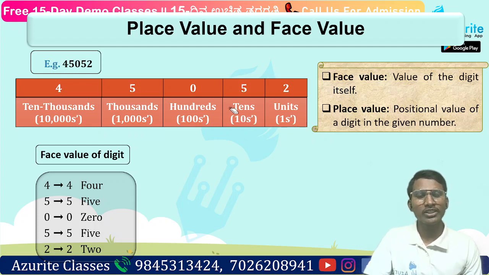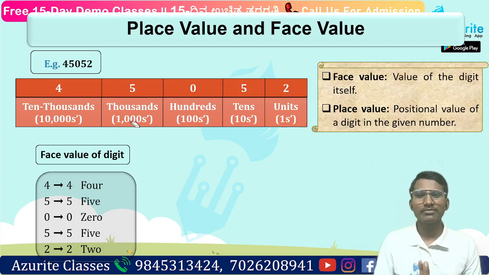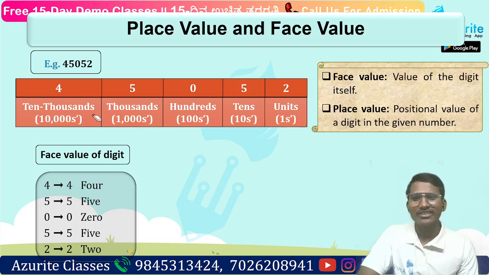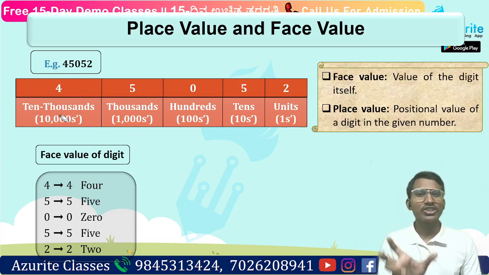Now here, how many 10 notes? 5 notes are there. So it will be 50 rupees, right. Now 100 notes are not there, so there are no 100 notes here. So it is 0. Next, can anyone tell? Here 1000 notes are 5, so it will be 5,000, right? Okay, good. Next, 10,000s are how many? 4. So how much will it be? 40,000. 4 10,000s is 40,000. So that is the positional value.